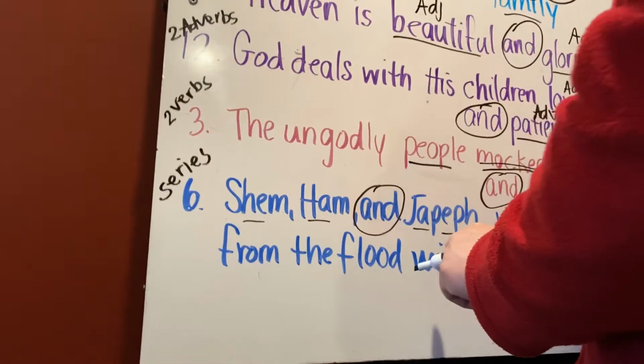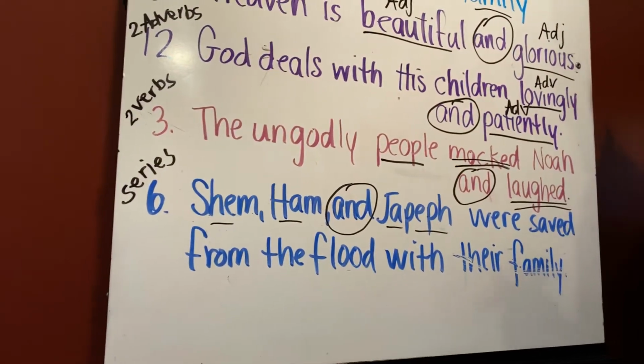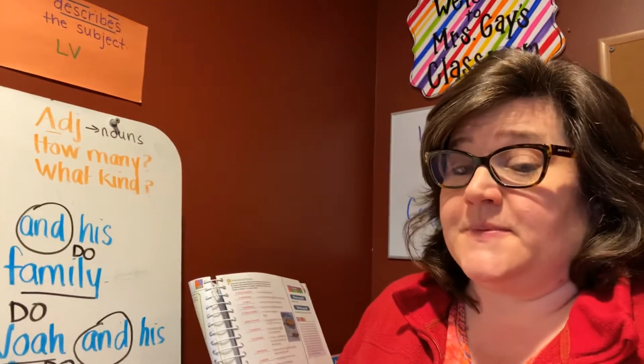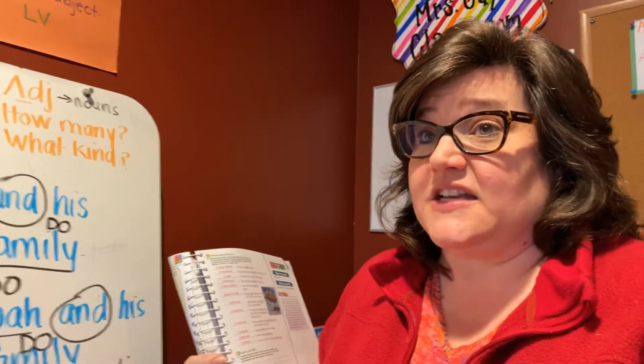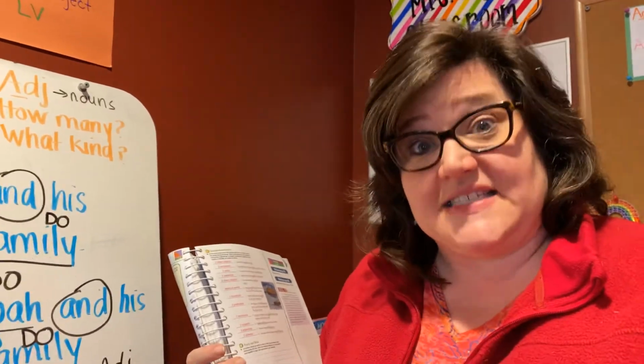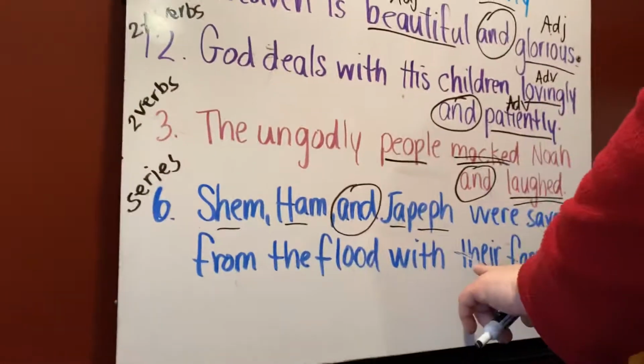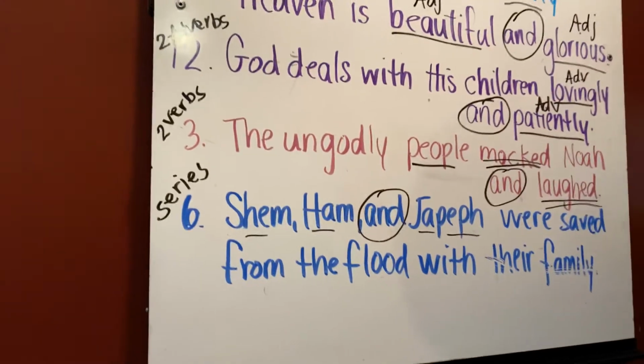Shem, Ham, and Japheth. So let's say that if Mrs. Gay said, Mrs. Gay loves Reese's Peanut Butter Cups, Kit Kats, and Hershey Kisses, that conjunction also joins a series of words talking about the candies that Mrs. Gay loves. This is a series of people that this conjunction is joining.